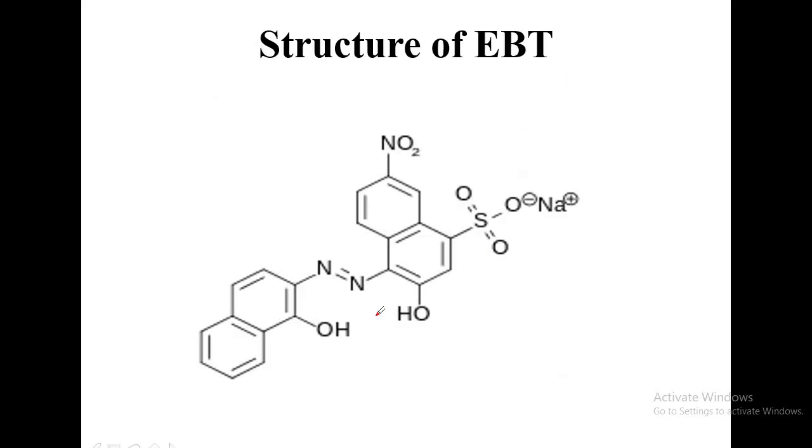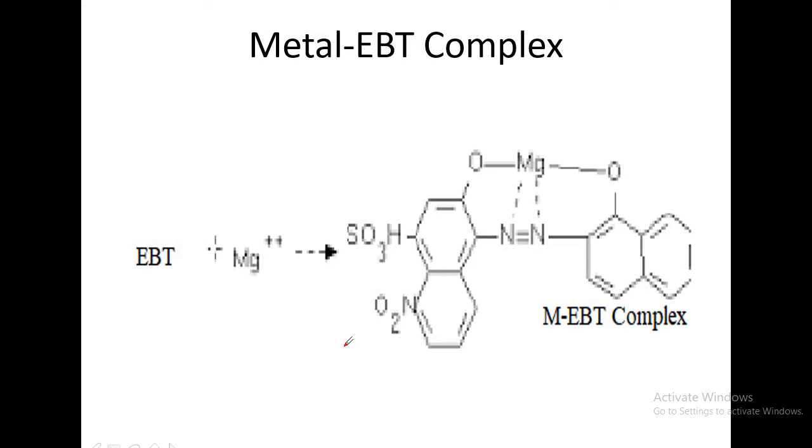Now this is the structure of EBT. You need not memorize it or study it, because it is a little difficult for your level. Here there are two hydrogen atoms. In solution, these two hydrogen atoms move into the solution as H plus ions, and the O minus binds with the magnesium or calcium ions present in hard water. That is the first step I showed you.